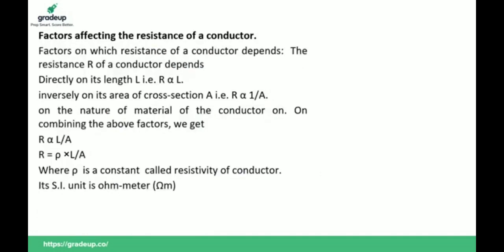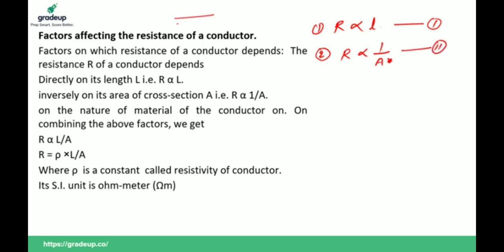Now we will discuss a very important section of electricity, that is factors affecting the resistance of a conductor. Resistance of a conductor is directly proportional to the length of the conductor. If we increase the length, resistance also increases. If we decrease the length, resistance also decreases. And second, resistance of a conductor is inversely proportional to the area of cross section of the wire.